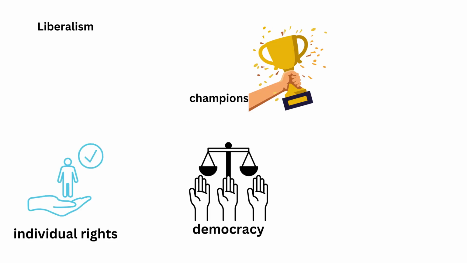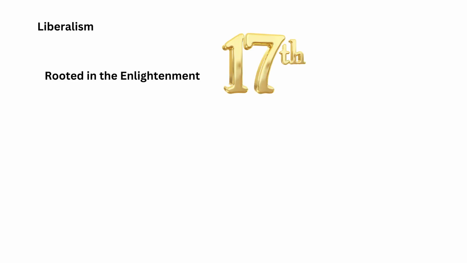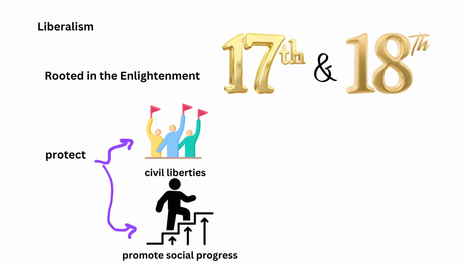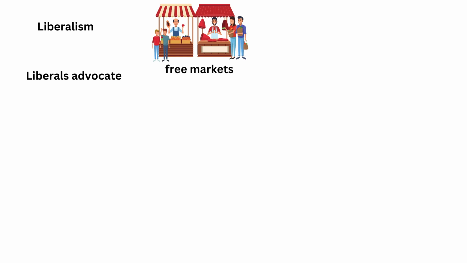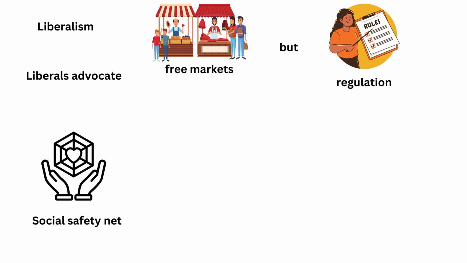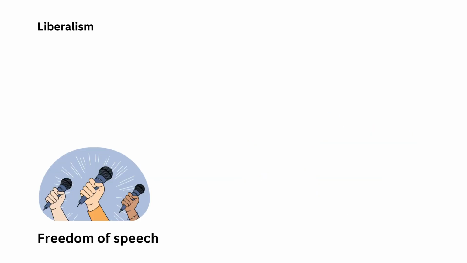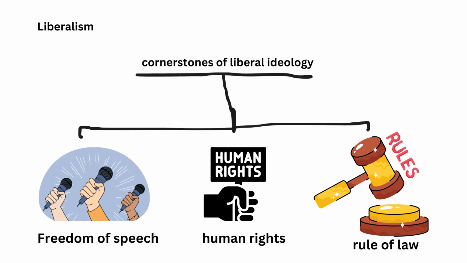1. Liberalism. Liberalism champions individual rights, democracy, and equality. Rooted in the Enlightenment ideals of the 17th and 18th centuries, it seeks to protect civil liberties and promote social progress through government action. Liberals advocate for free markets, but believe in regulation to ensure fairness. Social safety nets, like healthcare and education, are often seen as essential for providing equal opportunity. Freedom of speech, human rights, and the rule of law are also cornerstones of liberal ideology.